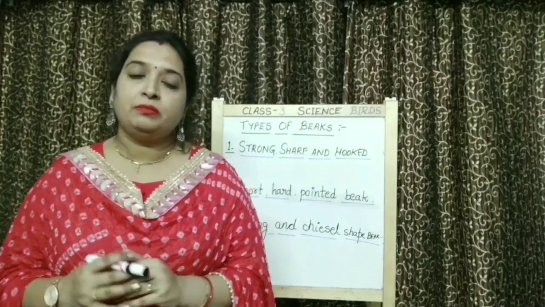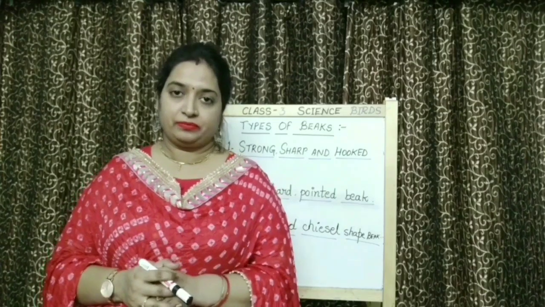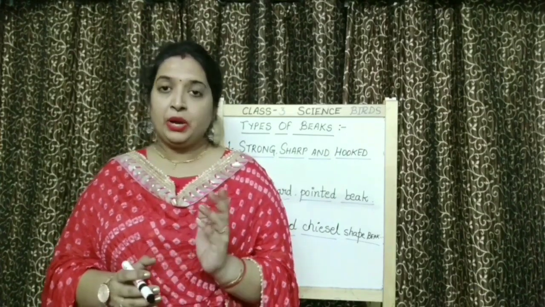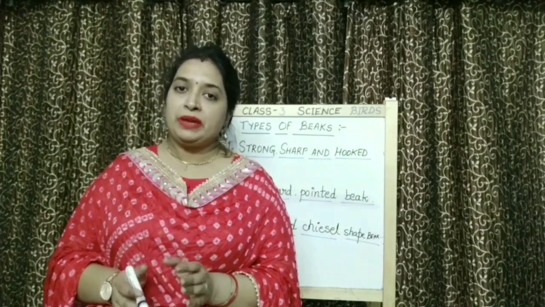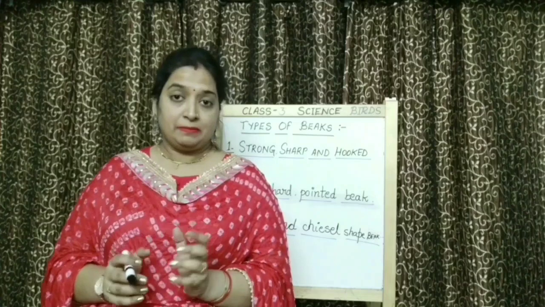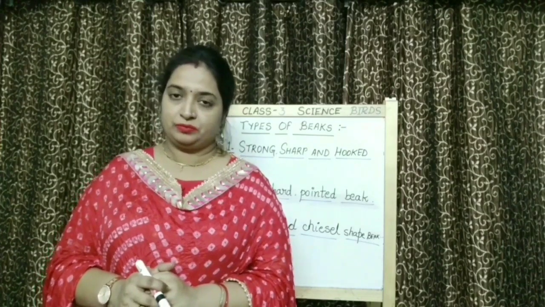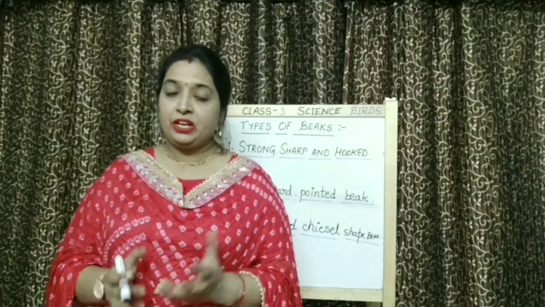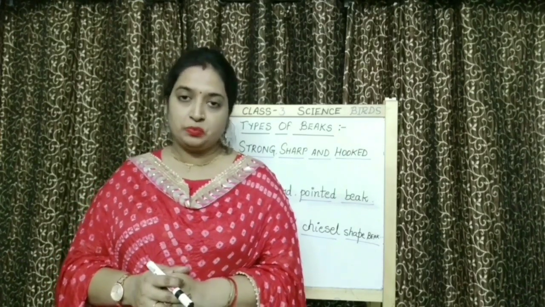It helps a bird to protect itself from its enemies. Also, beaks help a bird to make its nest. In parrot, the beak helps it to climb also. So you are seeing that beaks are very important to birds.